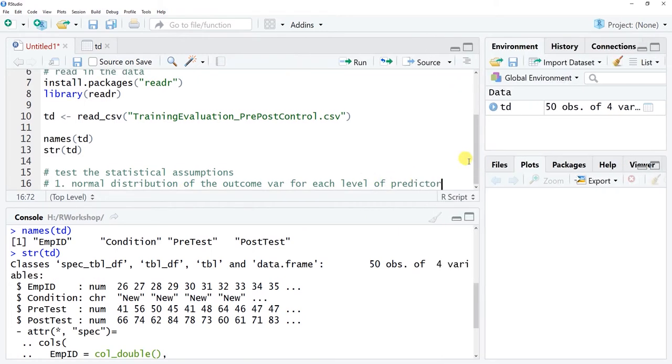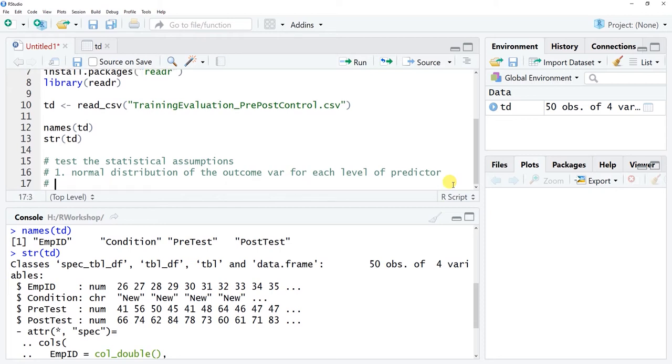And so what this means is that you'll see a normal distribution for that outcome variable, which in this case is post-test scores, for each level of the predictor variable, which in our case is that categorical nominal predictor variable, which is condition, whether or not people are in the new versus the old training condition. Okay. So the second one is the equality of variances between our outcome variable for each level of predictor.